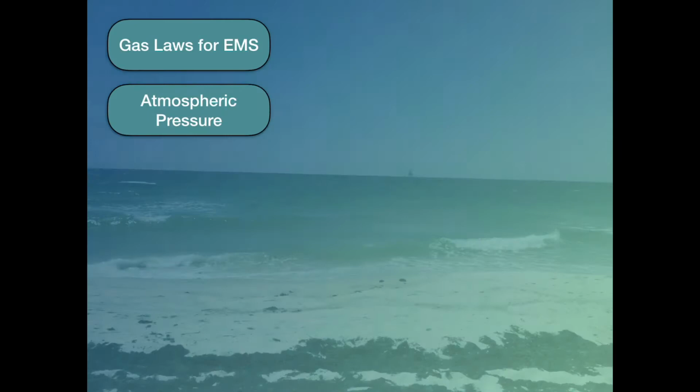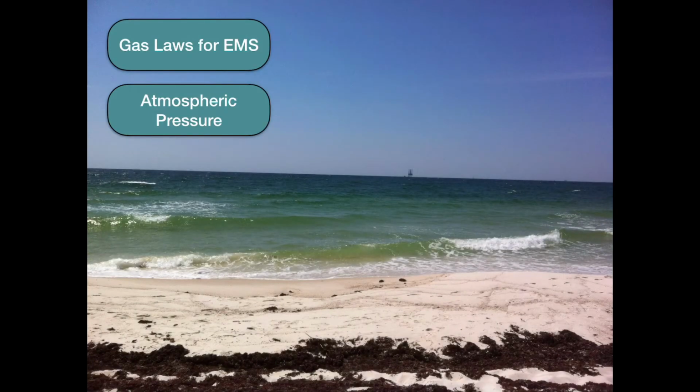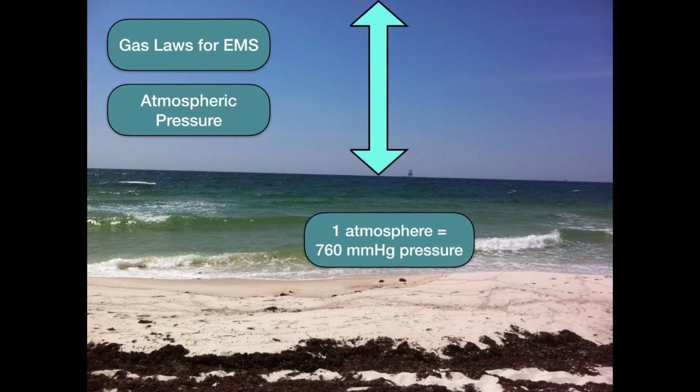All the air above you has weight, and that's called the atmospheric pressure. The total of this atmospheric pressure is about 760 millimeters of mercury when you're at sea level. So think about all of that air weighing down on top of you. It's about 760 millimeters of mercury pressure on us.